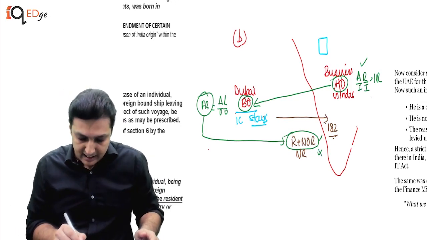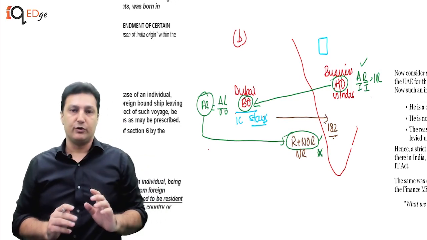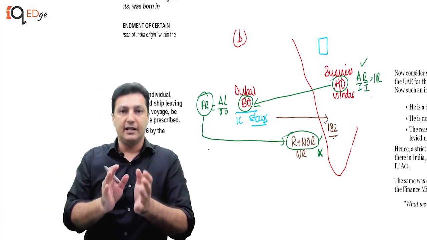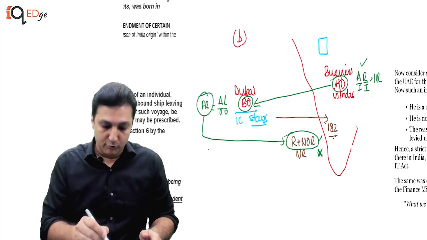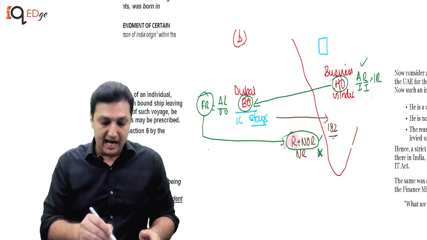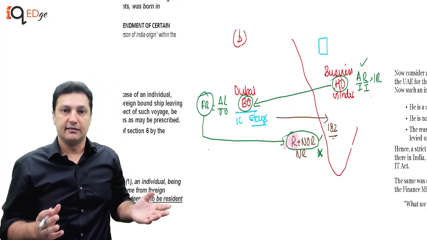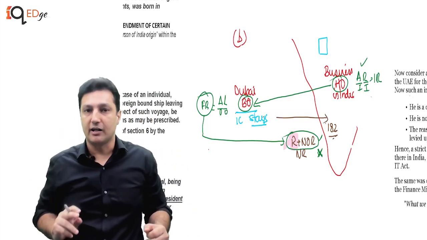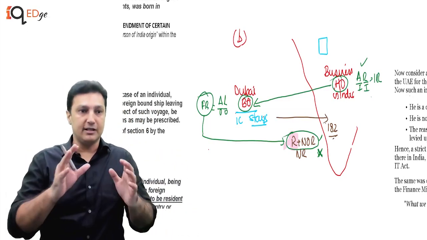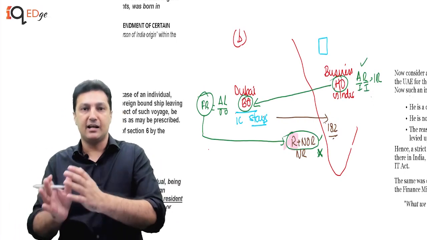In the hands of NR, that foreign receipt is not going to be accessible. So this is the difference in R plus NOR and NR. And of course, the moment you become a resident, and if you are a senior citizen, then you of course get the benefit of the higher slabs. The non-resident does not get the benefit of the higher slab. So this, I say, is the difference between the NR and R plus NOR.